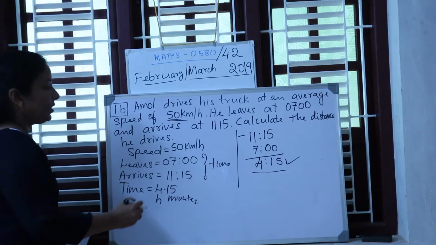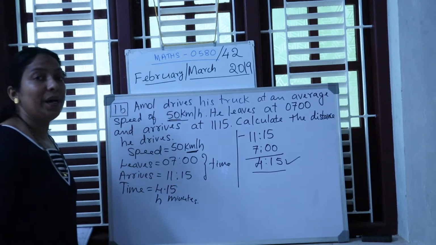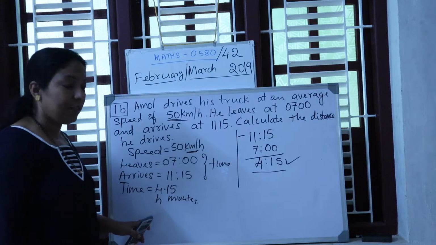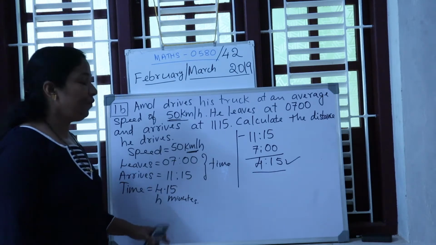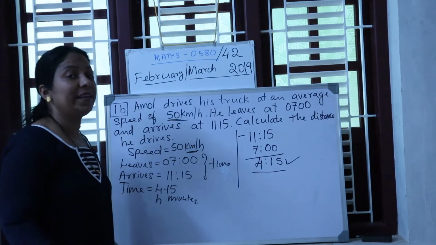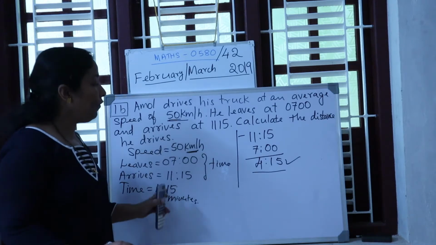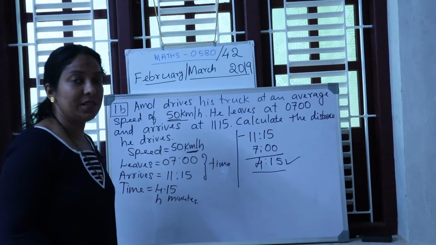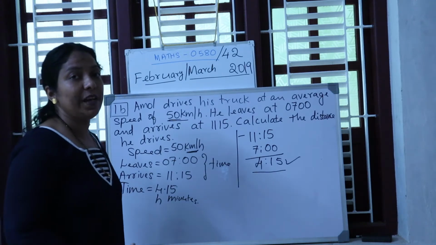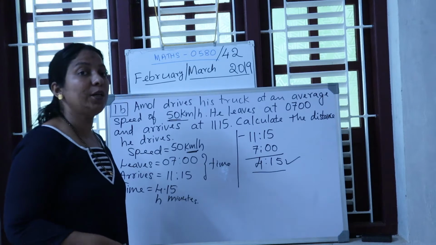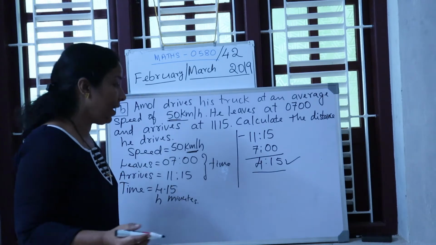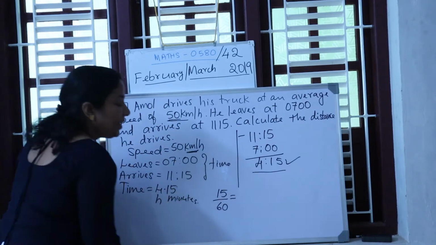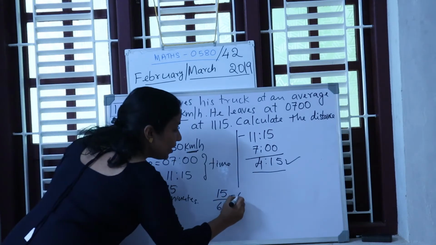So students, the unit given is kilometer per hour. The time must be completely in hours. Now what is the problem here? 4 is in hours, whereas 15 is in minutes. So you should not keep minutes. Everything must be converted into hours. So how do you convert 15 minutes to hours? You know that in 1 hour we have 60 minutes. So if you want to convert to hours, you have to divide. That is 15 minutes divided by 60. That is equal to how much? 0.25.